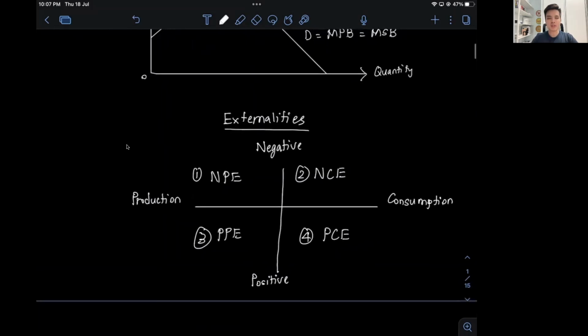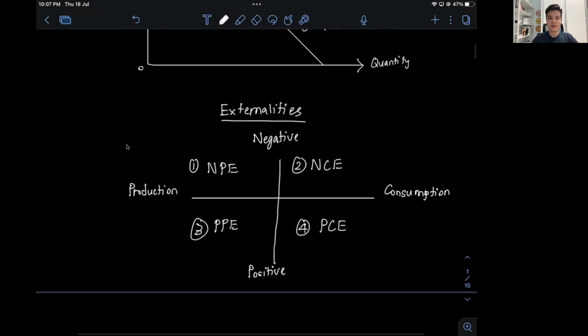But for now, let me just introduce to you the 4 key externalities in the IB Economics syllabus. The first one would be negative production externalities, or NPE, as we see in this first quadrant. The second type of externalities will be negative consumption externalities, we see in quadrant 2. The third type of externalities will be positive production externalities, which is quadrant 3. And the final type of externalities in the IB Economics syllabus would be positive consumption externalities, which is quadrant 4.